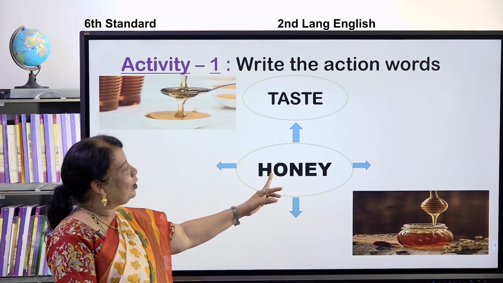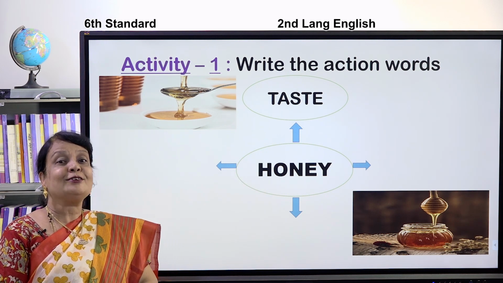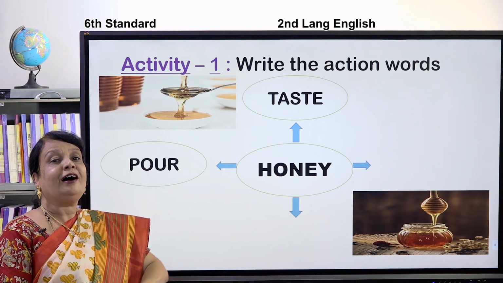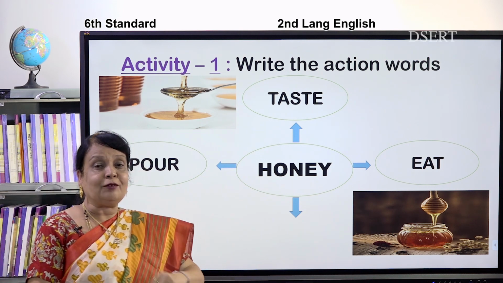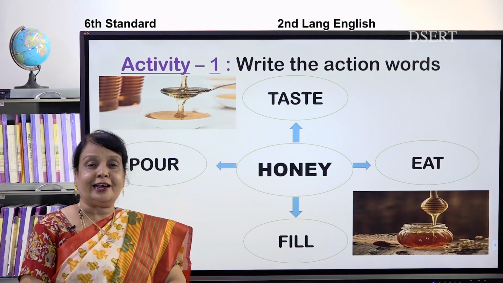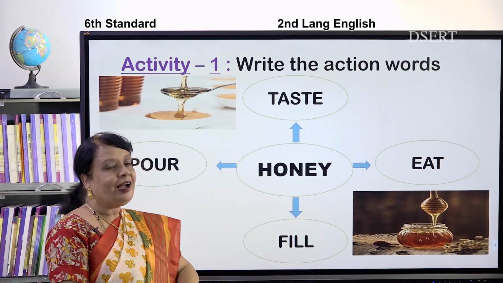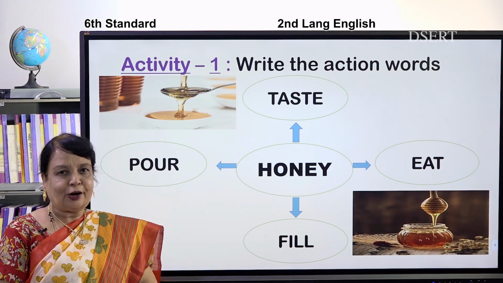First one. When we eat the honey, we will know the taste, that it is sweet. Isn't it, children? Yes. We can even pour the honey. And not only that, we can also eat the honey with the chapati. And then we can fill the honey. Yes, we can fill the honey in a bottle. All these are the action words. In the same way, I have one more activity. Are you ready to do it?